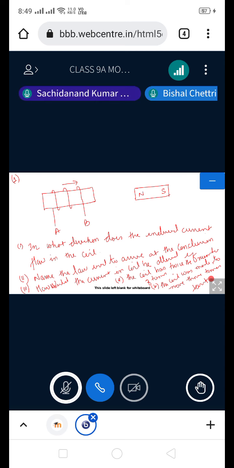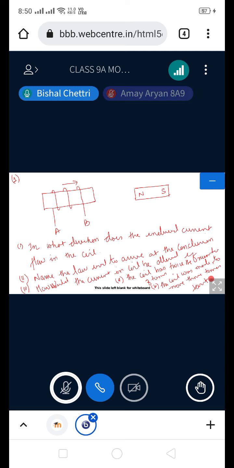The current will become twice. Yes, there will be an increase in the current in the circuit, correct? And the coil was made to move 3 times fast means? The induced EMF will become 3 times the induced EMF. Yes, very good. Now, how can we say this is the first answer?